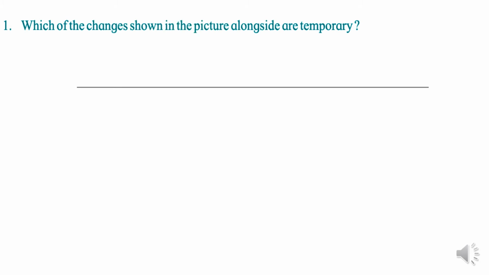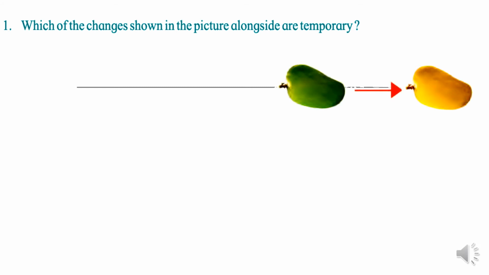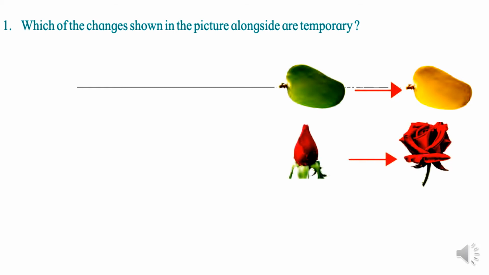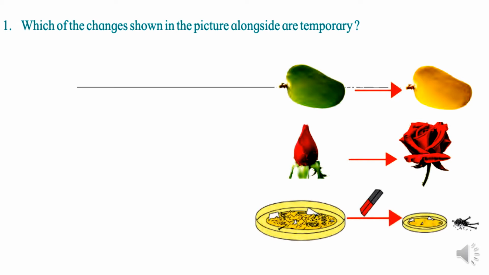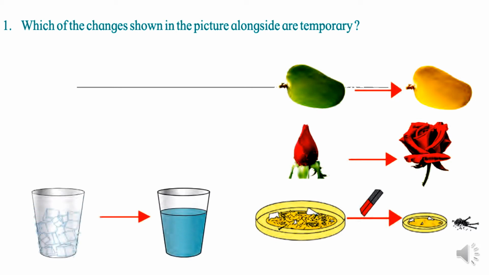Which of the changes shown in the picture alongside are temporary? Here I have four pictures. First is a raw mango which ripens and becomes a mango. Then you have a bud, a flower which blooms into a rose. Then you have iron filings and paper bits mixed together, and if I use a bar magnet, the iron filings can be removed easily, separated from the paper bits. Then you have ice cubes which on melting form water. Out of these examples, which of the changes shown are temporary? Temporary changes.